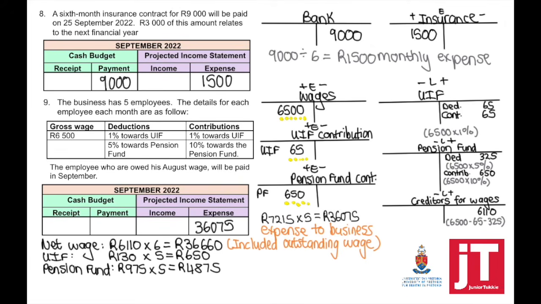But the UIF consists out of the contribution plus the deduction times 5 employees. The pension fund consists out of the deduction plus the contribution times 5 employees. So the total payment we expect to make towards our employees, UIF, and the pension fund is 42,185. That will go to your cash budget under payments.